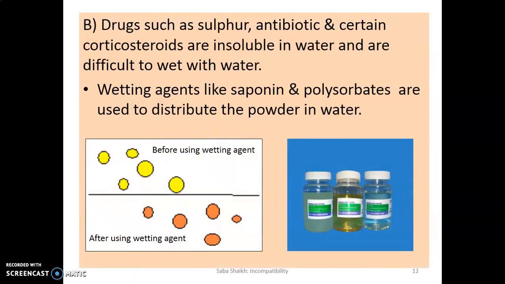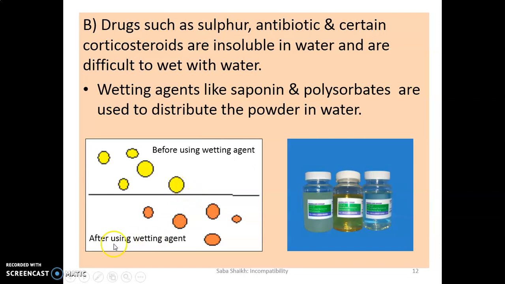B. Drugs such as sulfur, antibiotics and many other drugs which are insoluble in water and are difficult to wet with the water. In the first case, we just have an indiffusible substance which can be made diffusible by using a suspending agent. There are some other drugs which are very difficult to wet by the vehicle or water. Examples are antibiotics. In this figure, you can see these yellow color particles. They are not ready to mix with the water because of the outer layer of their compound. So before using a wetting agent, these are very free molecules and cannot mix with the water.